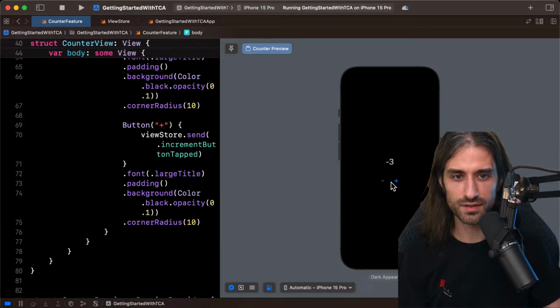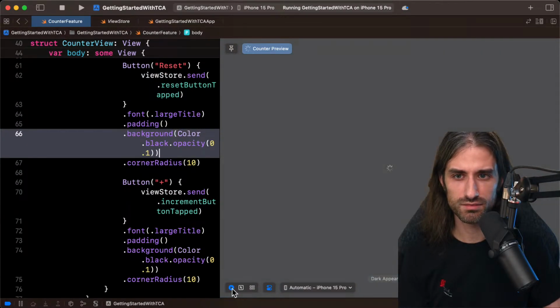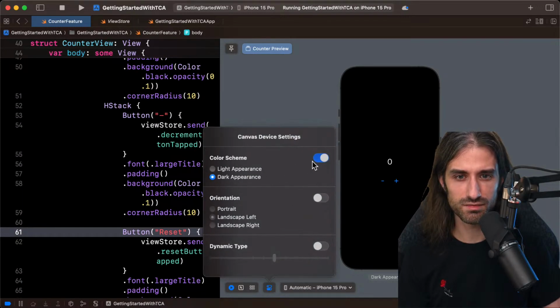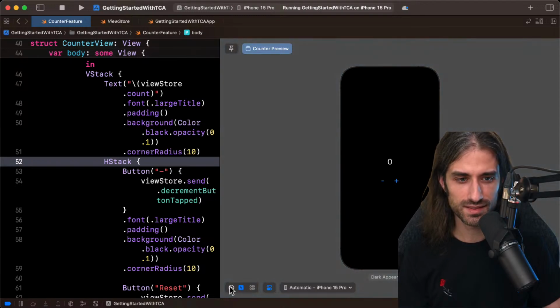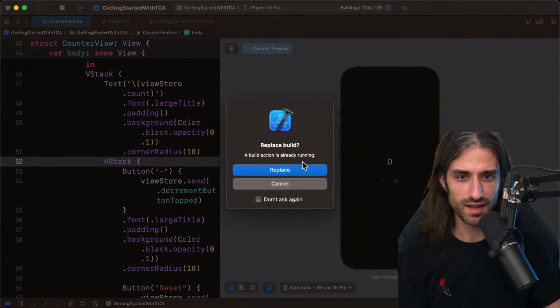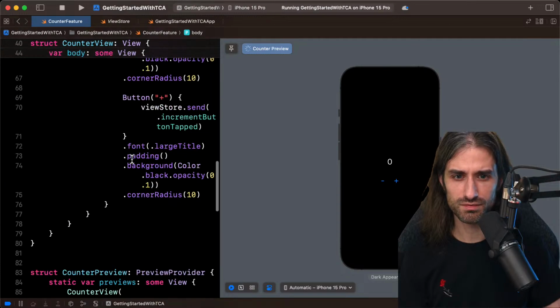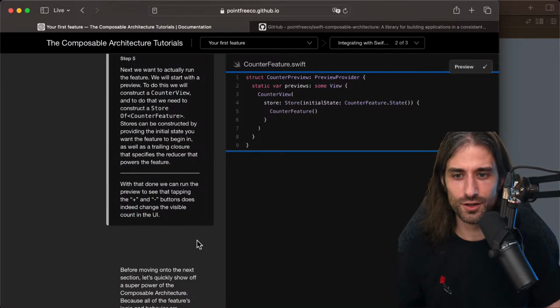How come I don't see the button? I think the preview didn't refresh correctly. I'm not crazy. I did add a reset button. Is it because it's in dark mode? No. Huh. Just going to stop it and relaunch it. I guess the preview just didn't get that I changed the code. Okay, now it's here. And so the reset button is working as expected. Perfect. Let's get back to the tutorial.